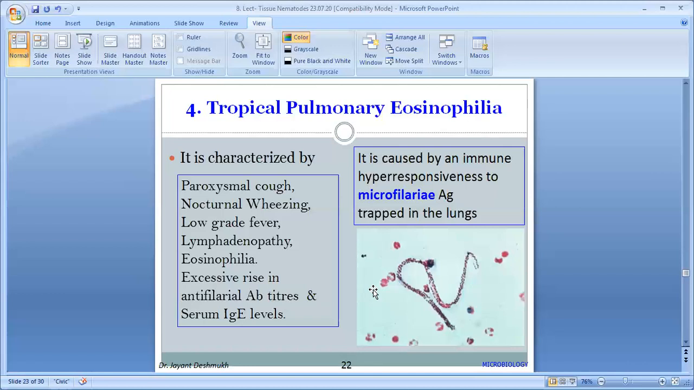It may be the microfilaria entrap into the other tissue and cause granuloma, that is known as eosinophilic granuloma, accumulation of eosinophils in the tissue where the microfilaria get entrapped.